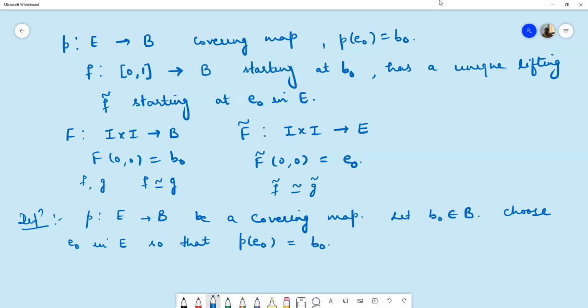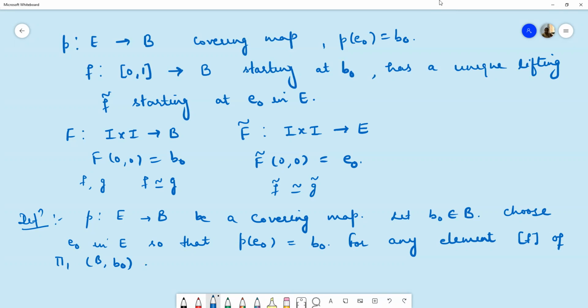And then for any element, path homotopy class F, of this group pi 1 (B, B naught), the fundamental group of the space B with respect to B naught. Now, since this is any element of this group, it means F is a path in space B based at point B naught.